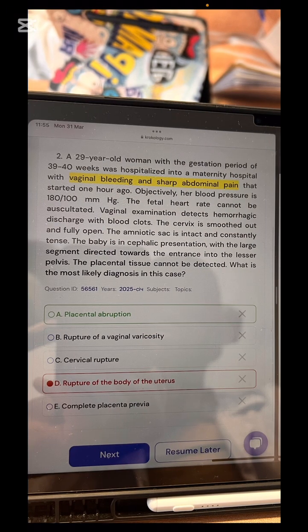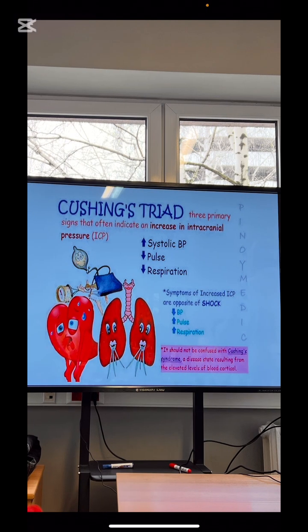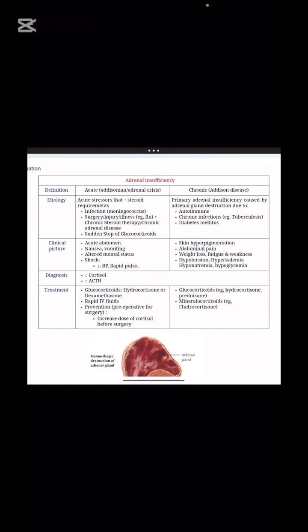So next is placental abruption. Typical is vaginal bleeding and sharp pain. And the Cushing triad: the signs of shock are tachycardia, tachypnea, hypotension. The signs of increased intracranial pressure will be opposite to the signs of shock. Next is adrenal insufficiency.